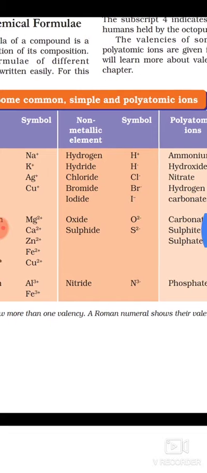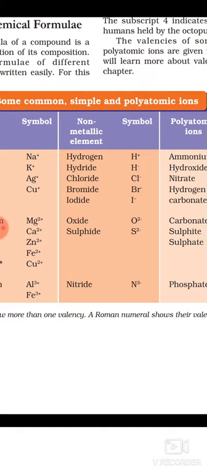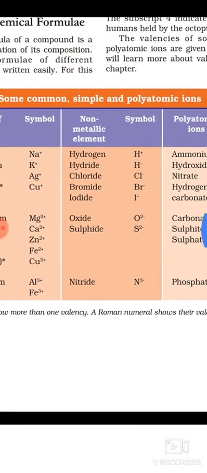Hydride ion, that is H minus. What is hydride ion? H minus means it has 1 electron more, so it can donate this 1 electron or share this 1 electron with any other. So what is the valency? Valency of hydride is also 1. Okay. So what is the oxidation number of hydride? That is 1 minus.